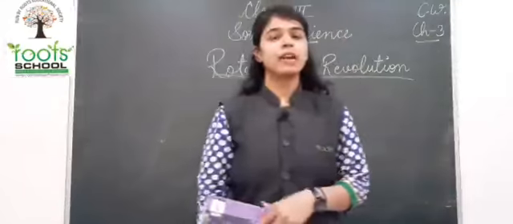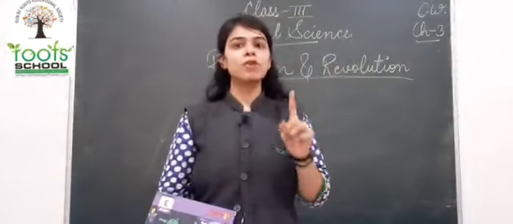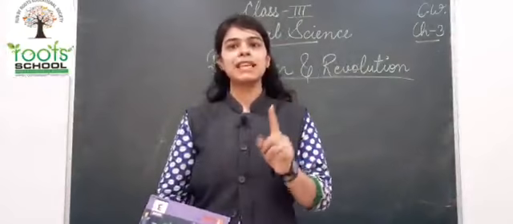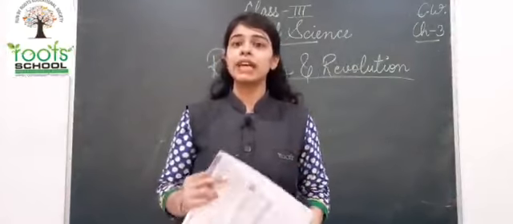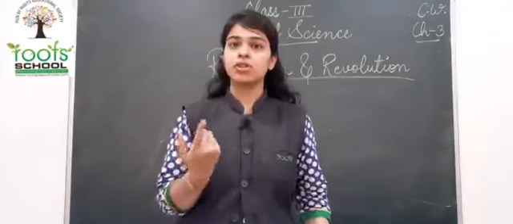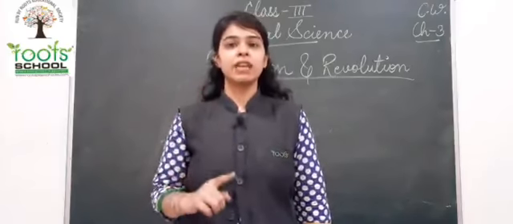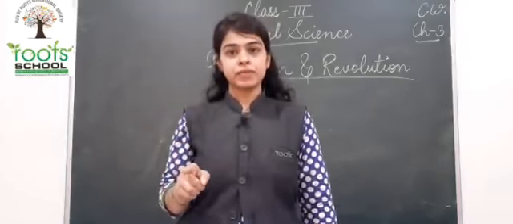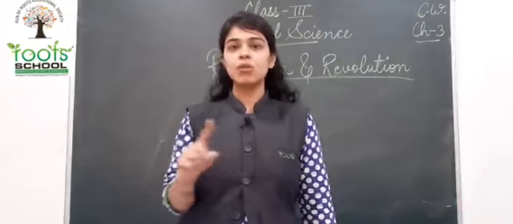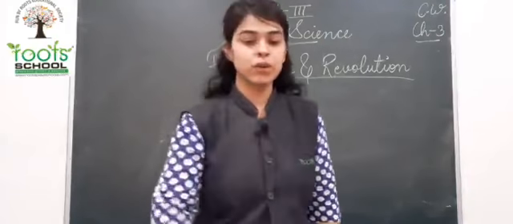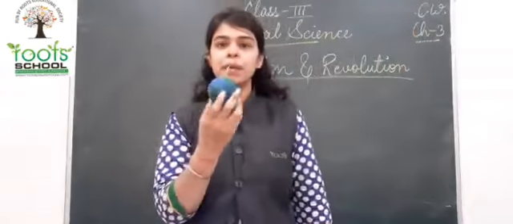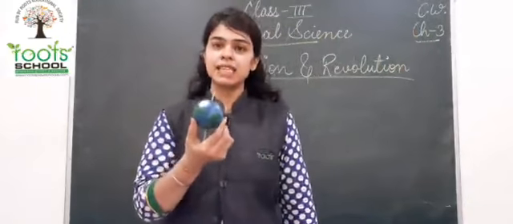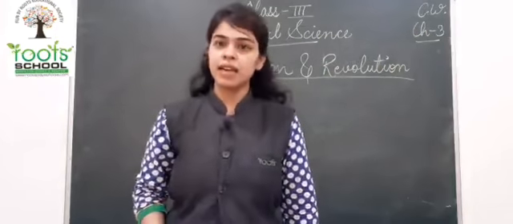So children, we saw that sun does not move from its place. sun अपनी प्लेस से मूव नहीं होता है, रोटेट क्या होता है, अर्थ. And this is the reason we see the sunrise as well as the sunset. Okay? So sun मूव नहीं करता है, अर्थ रोटेट होती है, अर्थ अपनी प्लेस पे घूमती है, and this is the reason we see sunrise.